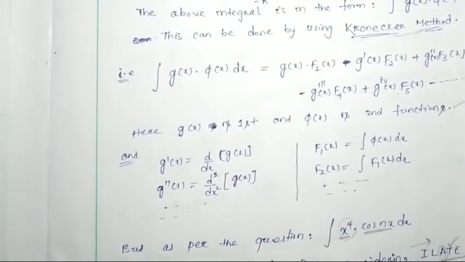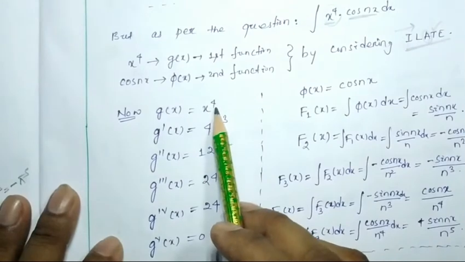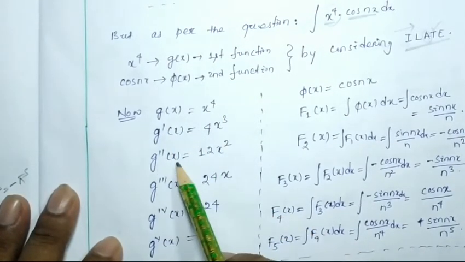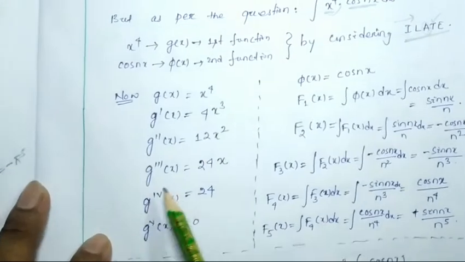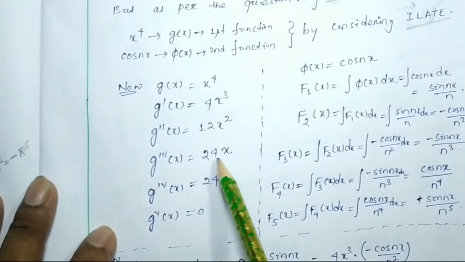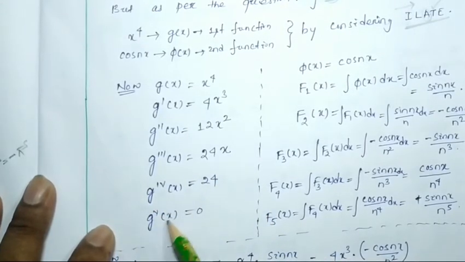Okay, so now gx is x to the power 4, g dash x is 4 x to the power 3, g double dash x is 12 x to the power 2, g triple dash x is equal to 24 x, g ivx is equal to 24, g vx is equal to 0.